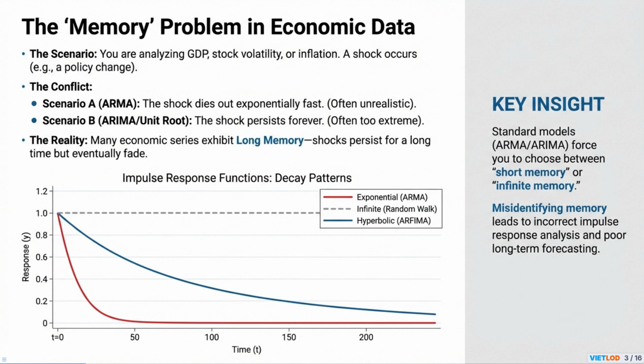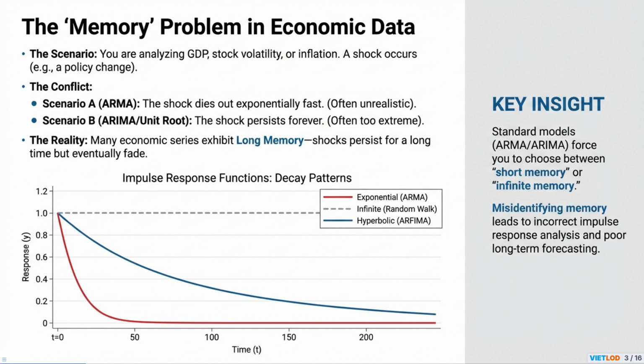When analyzing economic data like GDP, stock volatility, or inflation, we often face a dilemma. Standard ARMA, autoregressive moving average, models assume shocks fade away exponentially fast, which we call short memory. This is often unrealistic. On the other extreme, ARIMA, autoregressive integrated moving average models, with a unit root, assume shocks persist forever, which is infinite memory. This can also be too extreme. The reality for many economic series lies in between. They exhibit long memory, where shocks are persistent and linger for a long time, but do eventually fade.